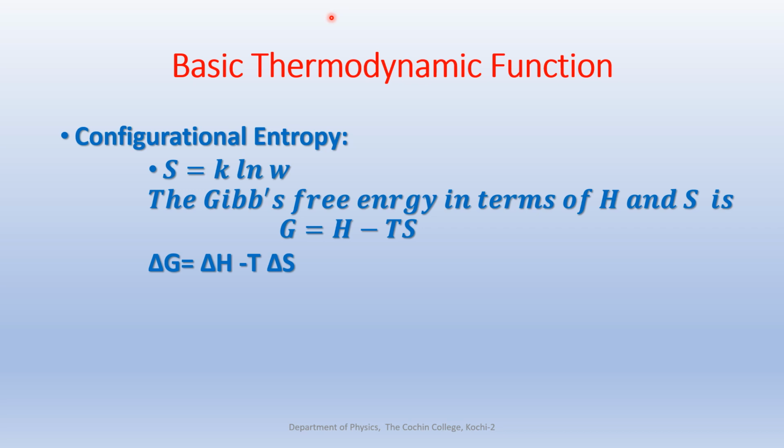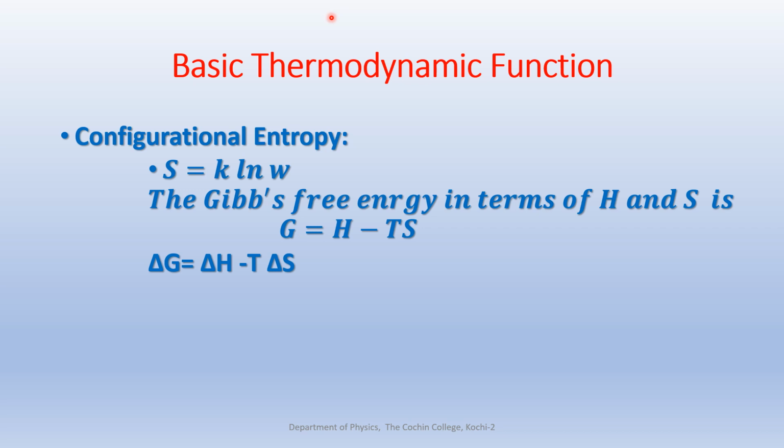Delta G equal to delta H minus T delta S. So Gibbs energy is used as a criterion of stability. The most stable state of a material is that having minimum Gibbs energy. So this Gibbs free energy is normally used to represent the stability of a material.